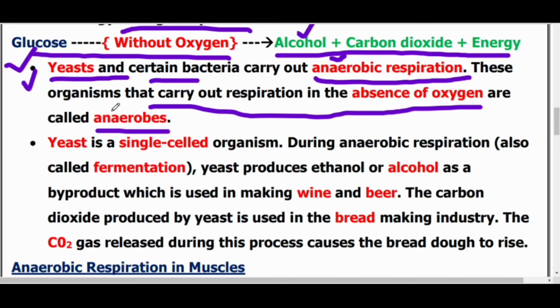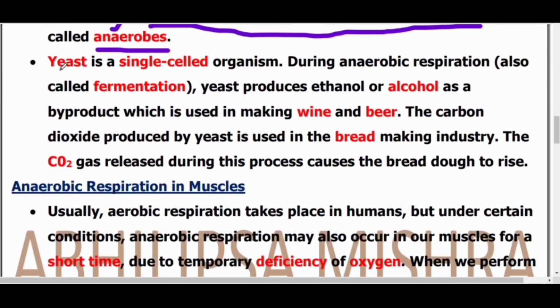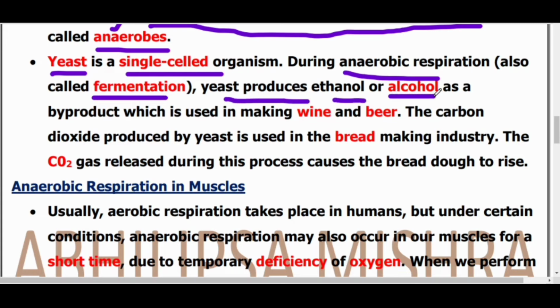Now you need to learn what anaerobes are. Anaerobes are those organisms that respire anaerobically, for example yeast and bacteria. Yeast is a single-celled organism, and during anaerobic respiration it performs the process called fermentation. Yeast produces ethanol or alcohol as a byproduct, which is used in making wine and beer.